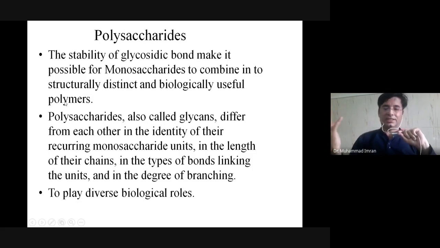In the form of starch, in the form of glycogen, in the form of chitin, in the form of hyaluronic acid. These are all polysaccharides which are made up of different monosaccharides. So polysaccharides, also called glycans, differ from each other in the density of the recurring monosaccharide unit.